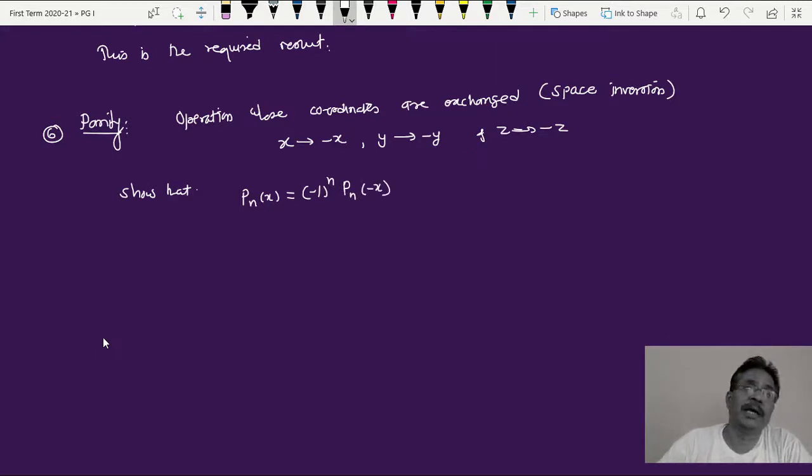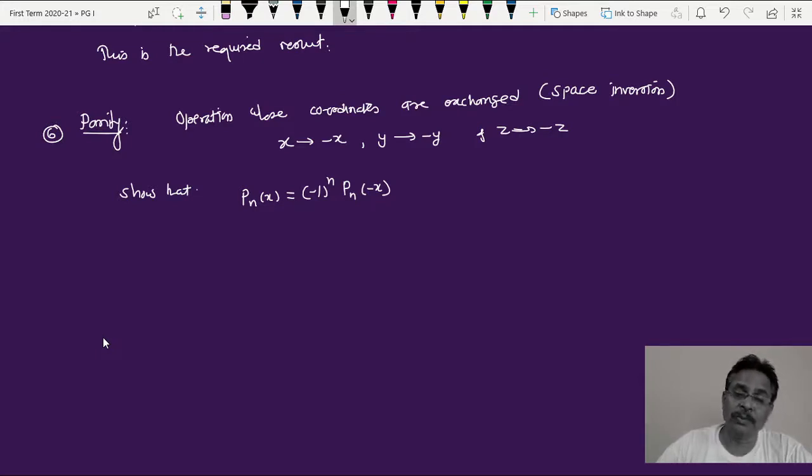So replacing x by minus x, the quantity minus 1 raised to n decides whether the sign changes or doesn't change. If n is even, then minus 1 raised to an even n is a positive number, so Pn of x and Pn of minus x are identical, and that type of parity is said to be even parity or positive parity.